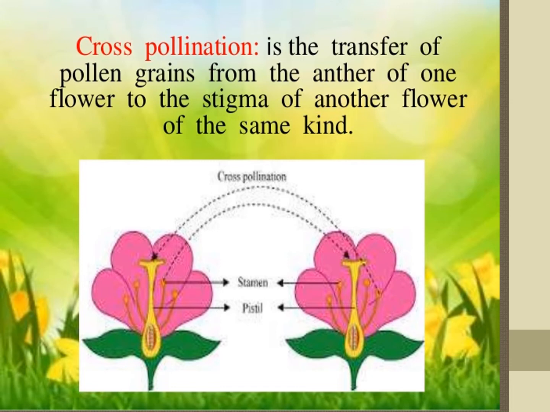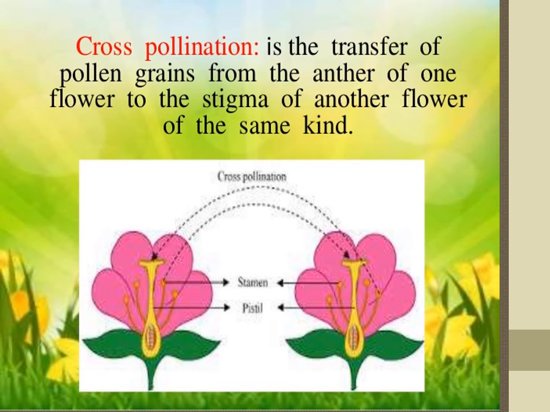It is transfer of pollen grain from anther of one flower to stigma of another flower of the same kind. So it is called cross pollination. Examples: apples, grapes, etc. There are some advantages and some disadvantages of cross pollination.